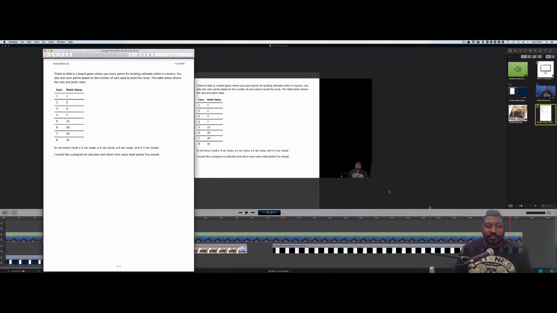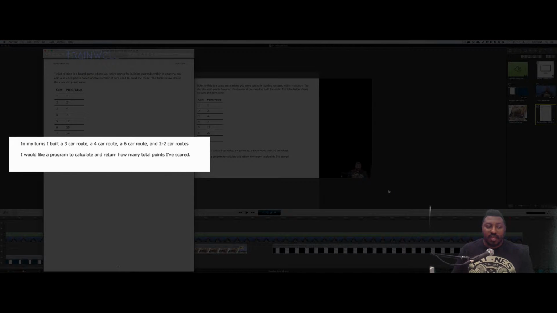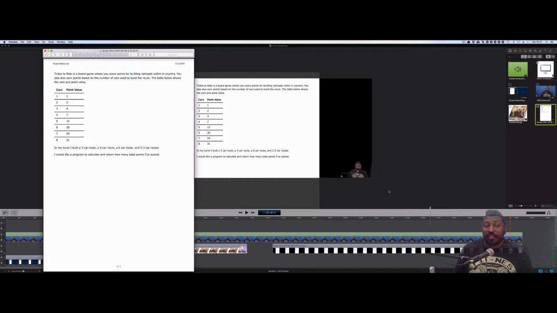If you see towards the bottom, in my turns, we have a list of things. We have two 2-car routes, a 6-car route, a 4, and a 3-car route. So I automatically have a list of things. And as they're routes, maybe a good variable assignment might be, this is the list of routes that I've made.